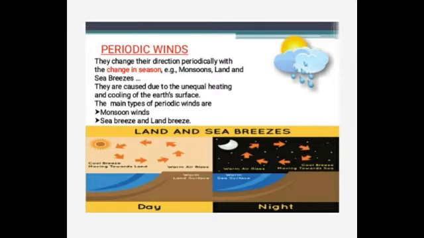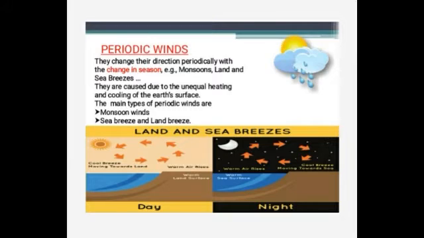The monsoon winds are derived from the Arabic word mawsim, which means season. In the tropical areas, there is a sharp difference in the summer and the winter temperatures between the interior of the continents and the surrounding water bodies. Thus the monsoon winds change their direction with the change of season. These winds are best developed over the Indian subcontinent and the adjoining areas.